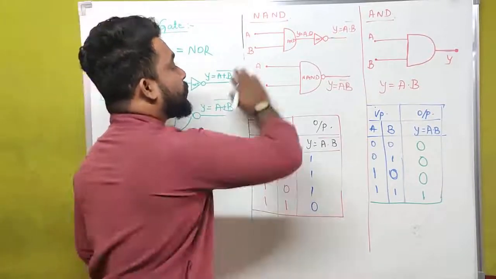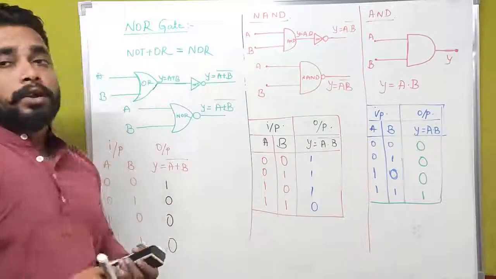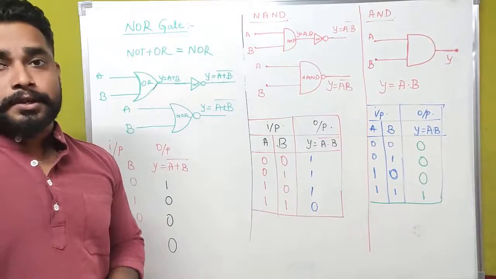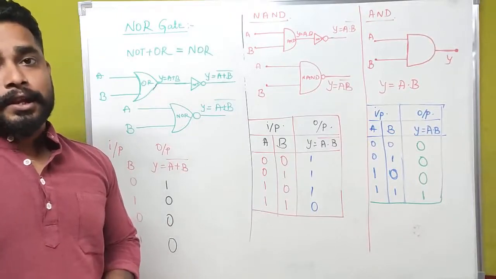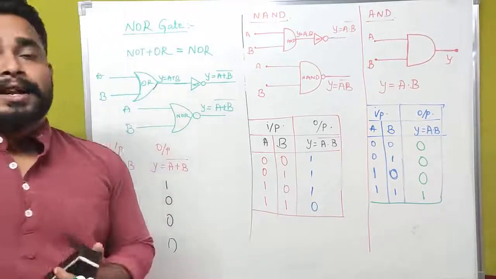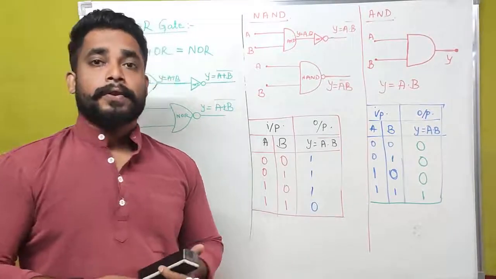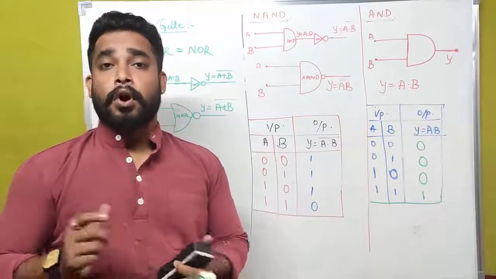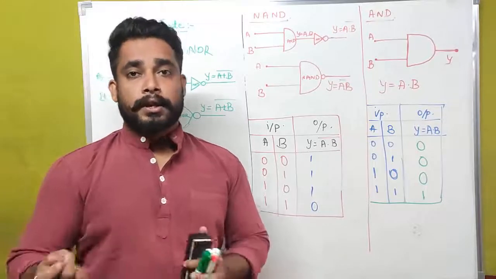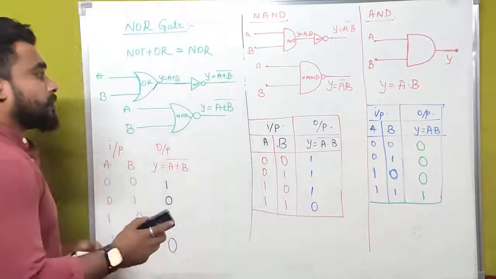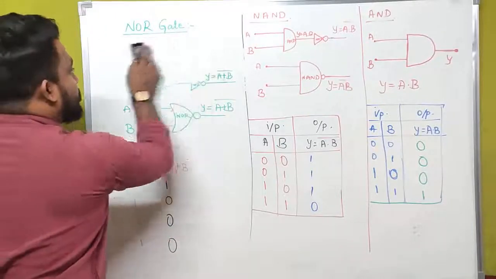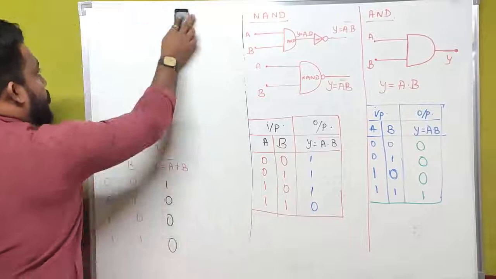This is how we have to construct all logic gates. This is all about the logic gates of digital electronics. And we have two more logic gates. Those are XOR gate and XNOR gate, or we can also call them exclusive OR gate and exclusive NOR gate. Actually there is no need of explaining that. In general I am going to explain what is the meaning of XOR gate and XNOR gate.